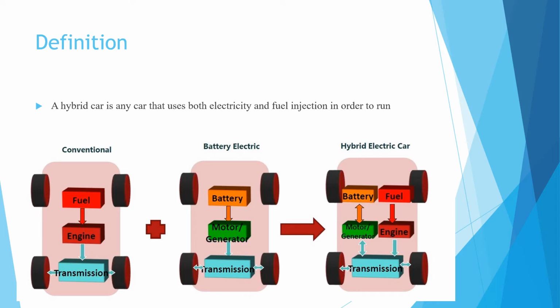A hybrid vehicle is defined as a vehicle which uses both electricity and a fuel injection system.